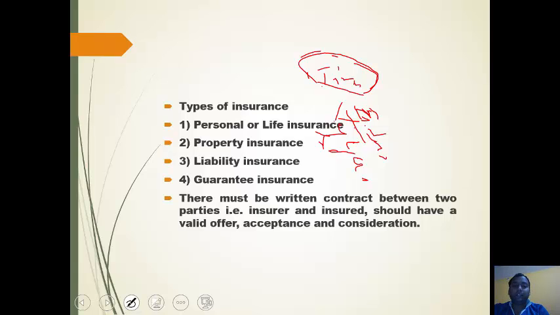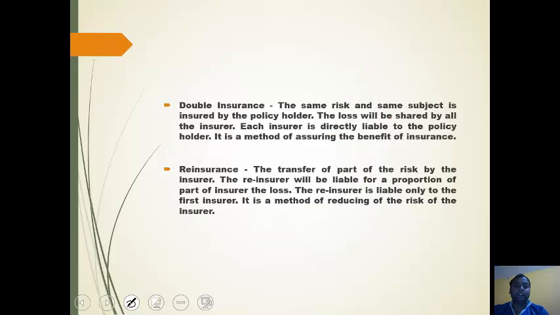Second is property insurance, done on property. Then liability insurance for loans, and guarantee insurance when someone takes a guarantee. Then there must be a written contract. The term of insurance is that there must be a written contract between 2 parties, that is, the insurer and the insured, with a valid offer, acceptance and consideration.